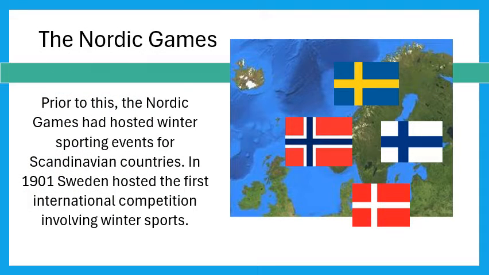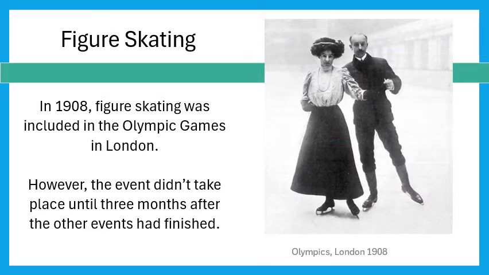Prior to this, the Nordic Games had hosted winter sporting events for Scandinavian countries. In 1901, Sweden hosted the first international competition involving winter sports. In 1908, figure skating was included in the Olympic Games in London. However, the event didn't take place until 3 months after the other events had finished.